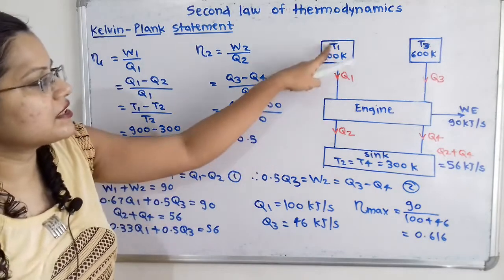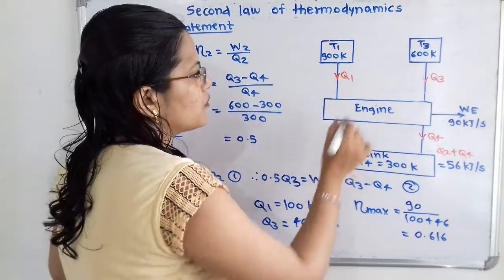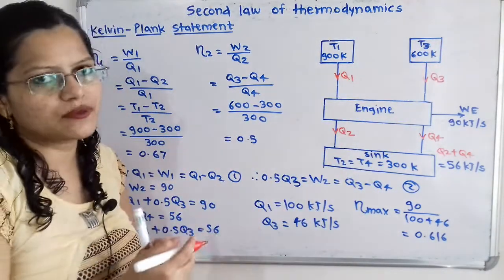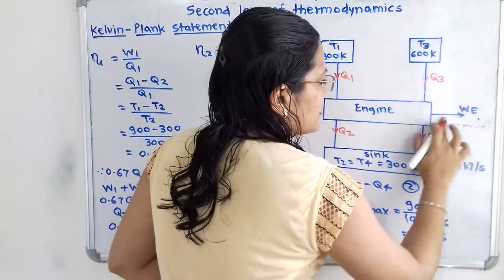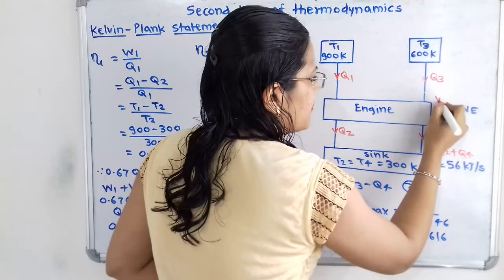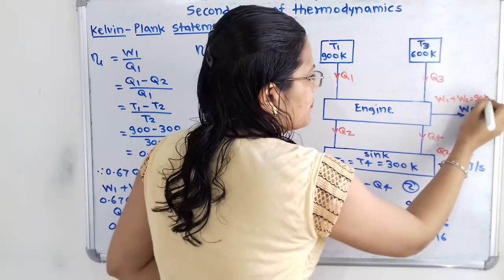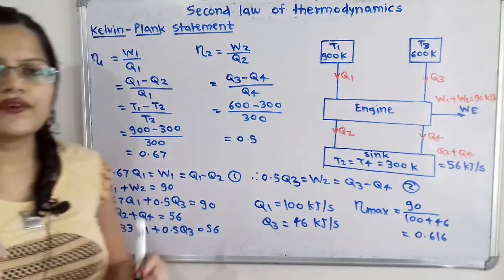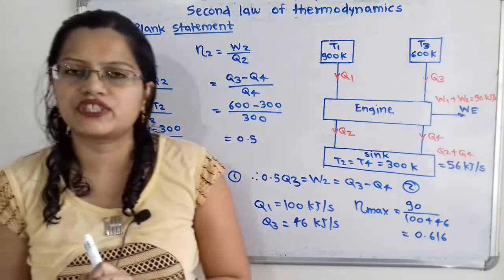Now the work done by the first higher temperature reservoir is known as W1, and from the second higher temperature reservoir it is W2. So we can say that W1 plus W2 is equal to 90 kJ per second. So I will write here W1 plus W2 is equal to 90 kJ per second. Now we will solve the problem. So we have to calculate the maximum efficiency.